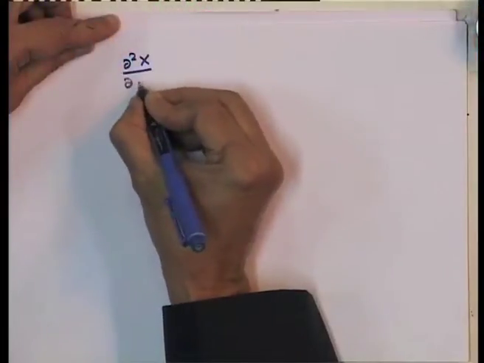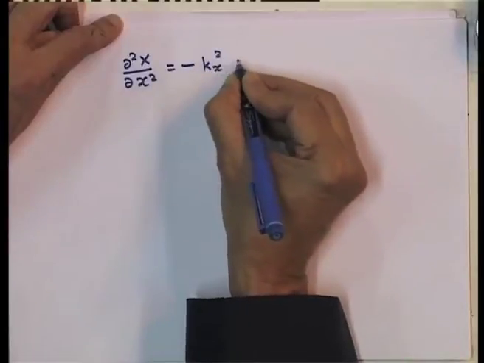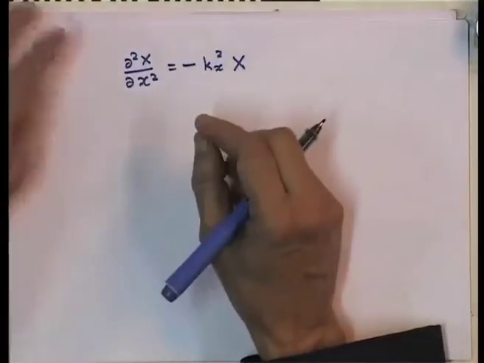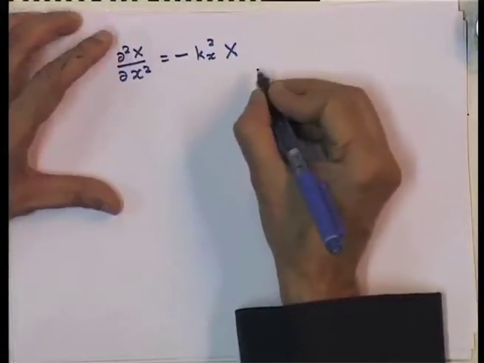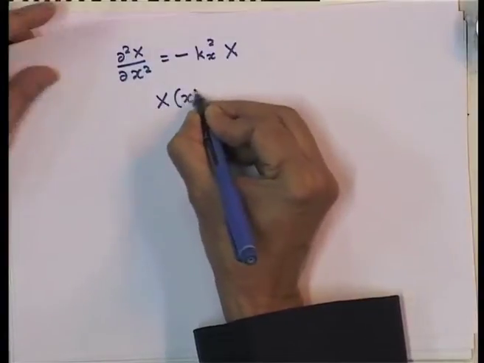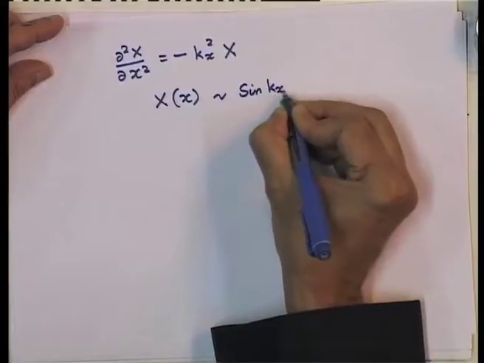The solution of these equations, for example, the first equation which I have taken as d square X by dx square equal to minus kx square X, is also well known to all of us, and the solution of course is capital X as a function of x is a sin kx x.